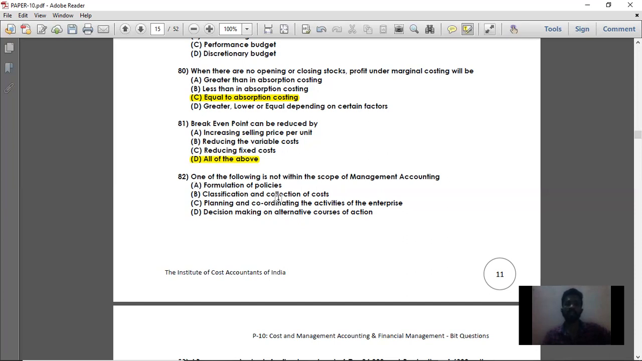Option B, classification and collection of costs. Classification and collection of costs is not the scope of management accounting. Classification of cost is nothing but the cost accounting process, and collection of cost is nowhere related to management accounting. So option B is the right answer. For question number 82, option B is the right answer. Just take option C, planning and coordinating the activities of the enterprise. That is also a scope of management accounting. Decision making on alternative courses of action is the main objective of management accounting. So option B is the right answer.